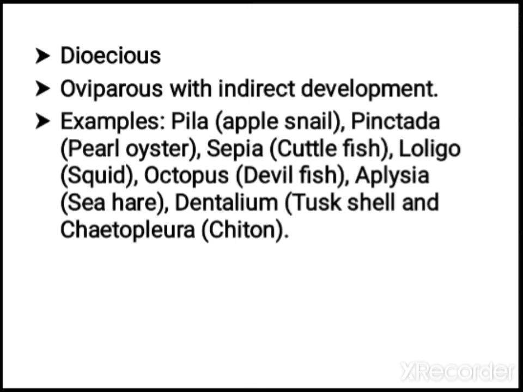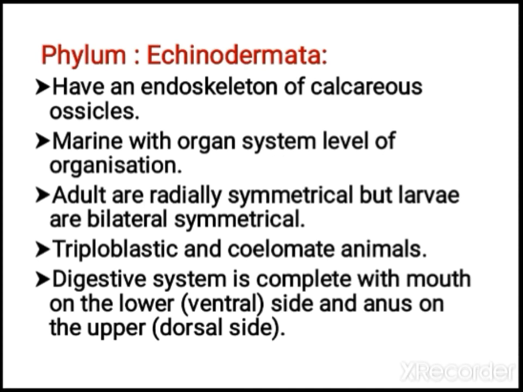All are shelled organisms. But when you observe squid, sepia and octopus, they do not have an external skeleton. That thick calcareous shell is not present outside. They belong to cephalopoda because the foot is modified into tentacle-like structures.